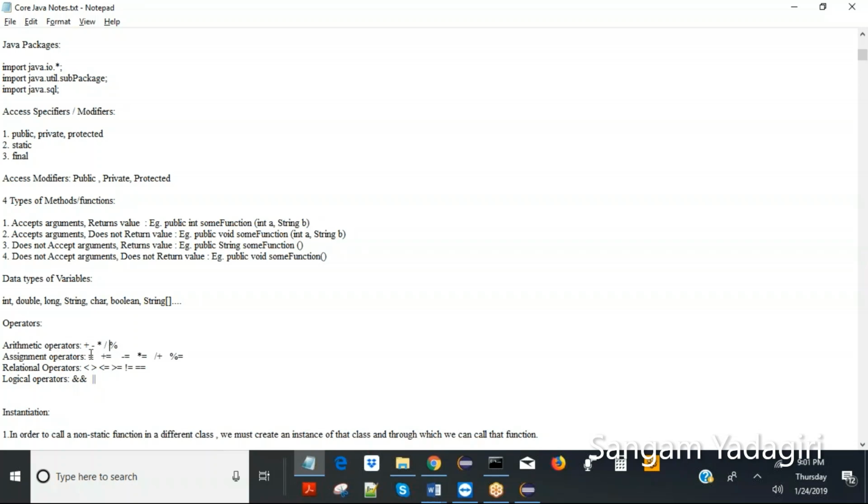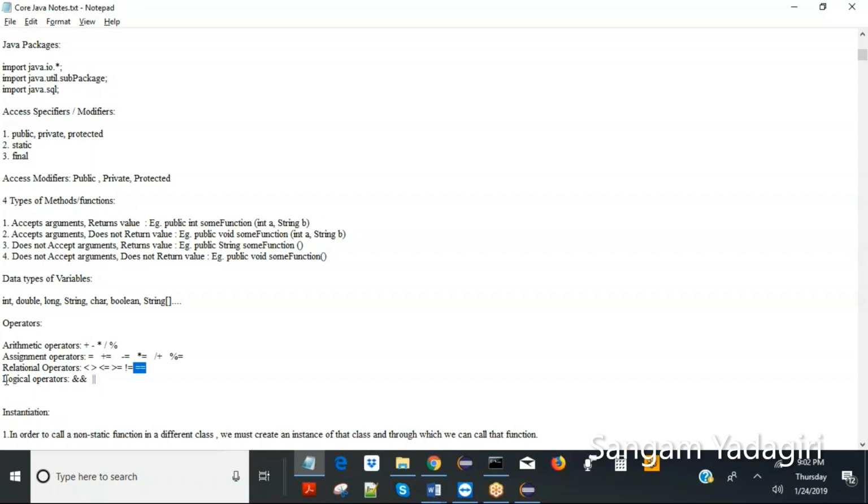Then assignment operators: equal, plus equal, minus equal, multiplication equal, division equal, modulo equal. And relational operators, used for comparison: less than, greater than, less than or equal to, greater than or equal to, not equal to, which is the exclamation symbol, and equals for equal.